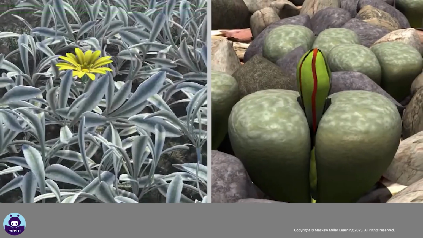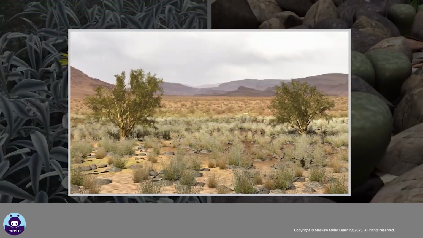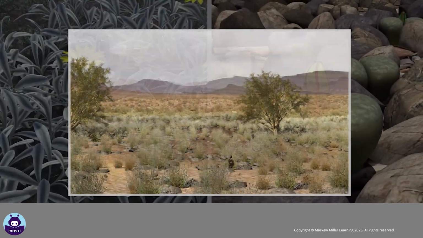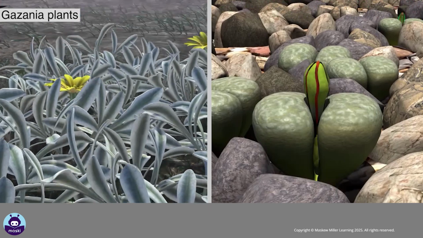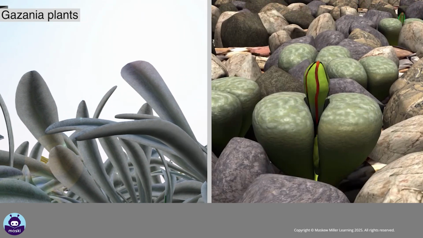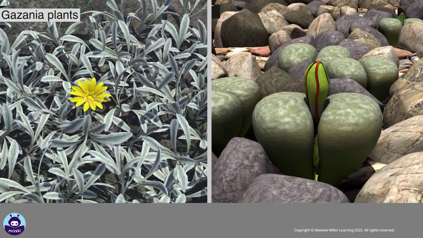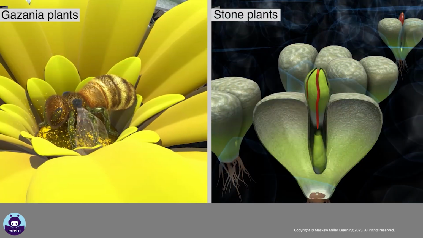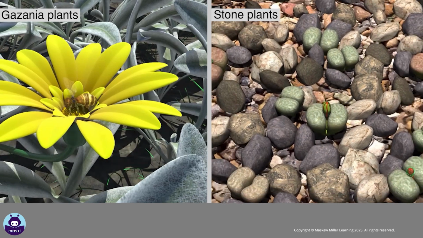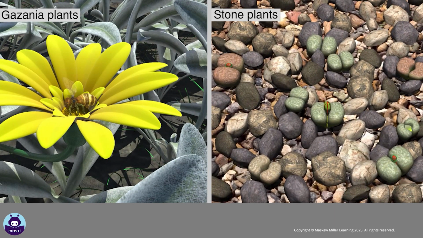Plants are also adapted to their environment. In South Africa, the environment is hot and dry, and plants are adapted to survive these conditions. For example, gazania leaves are gray and covered in hairs that help to reflect sunlight and reduce water loss. The yellow flowers help in pollination by attracting insects. Stone plants consist of a single pair of fleshy leaves that store water. Most of the leaf is underground, where it is protected from water loss and from being eaten by herbivores.